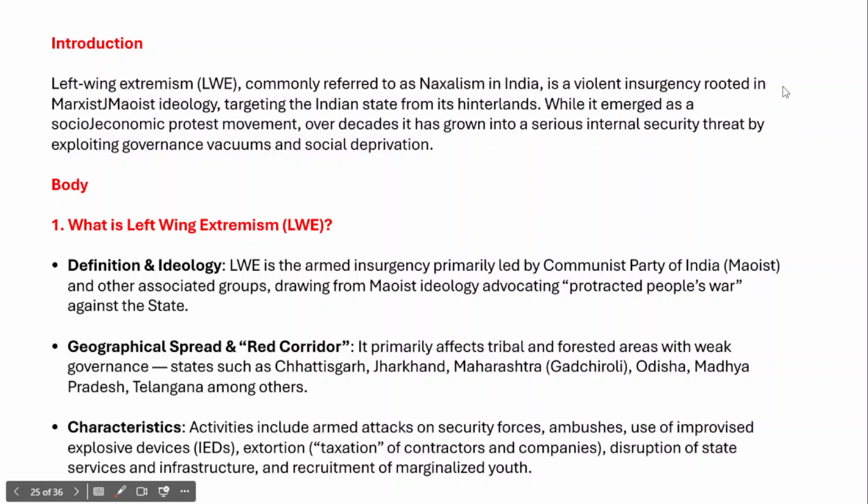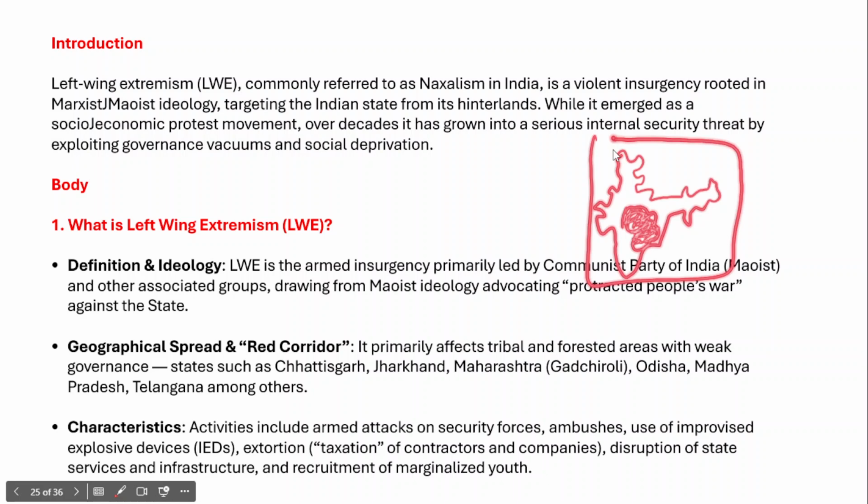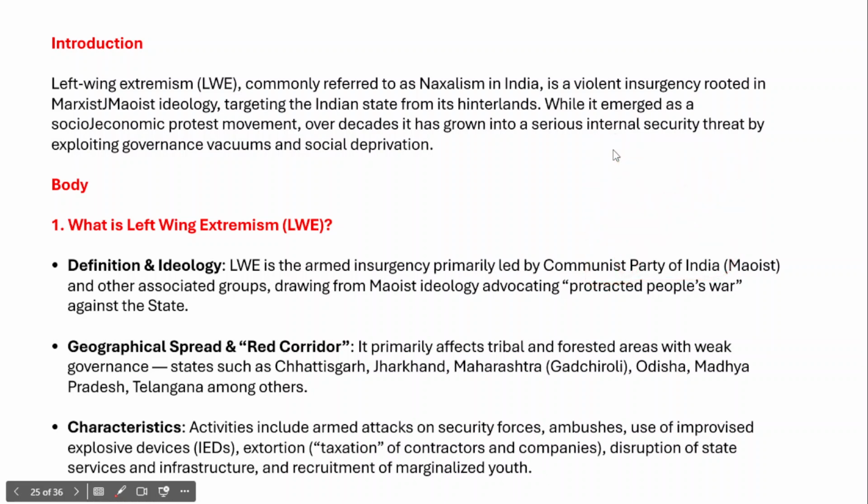So this is how you have to briefly define left-wing extremism. And then you need to draw the map of India, and in this map you should also show the areas which are affected by the problem of left-wing extremism. For example, these are the areas affected by left-wing extremism. So you have to highlight this. You should also draw a map, as that will make your answer more and more impactful.